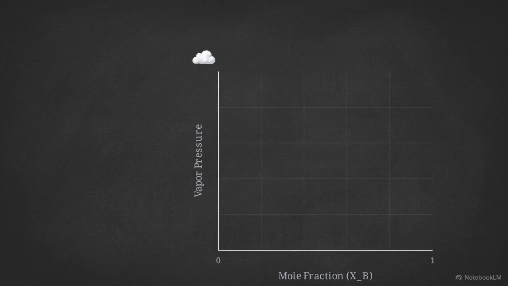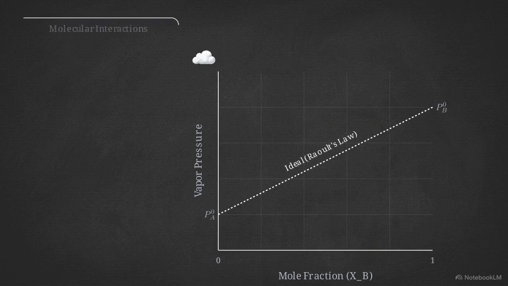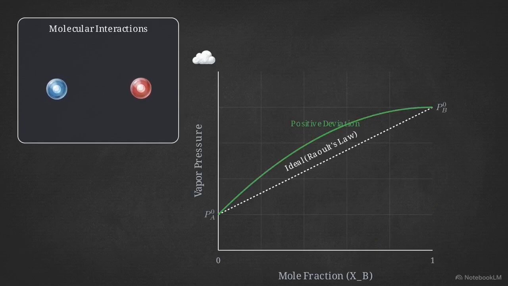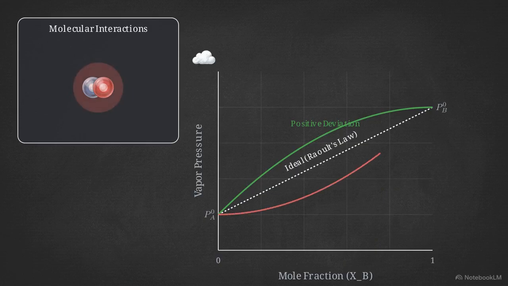This graph maps vapor pressure against the mole fraction of a mixture. The straight diagonal line represents Raoult's law, our ideal baseline. When liquids with mismatched intermolecular forces combine, the measured pressure curves away from this theoretical path. If the new interactions between the mixed molecules are weaker than their pure states, the molecules repel each other slightly. They escape into the vapor phase at a much higher rate than predicted, driving the curve upward in a positive deviation. If the mixed molecules form stronger bonds with each other than they did alone, they trap one another inside the liquid state. Vapor pressure drops below the ideal prediction, creating a negative deviation.